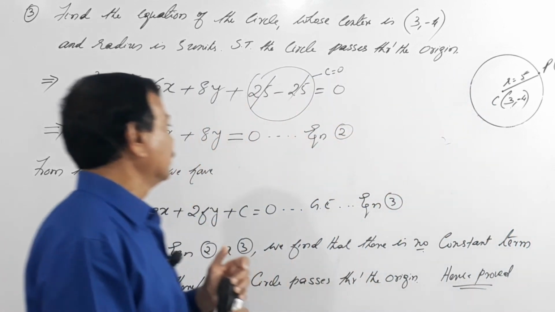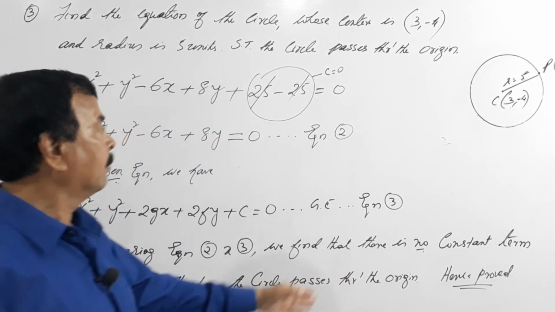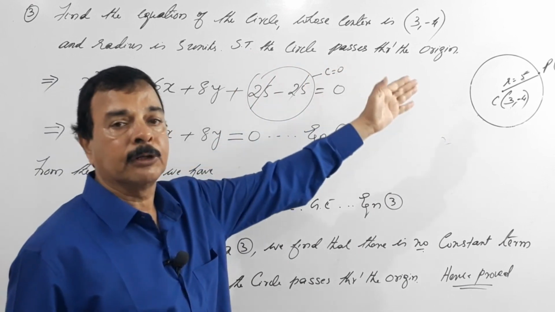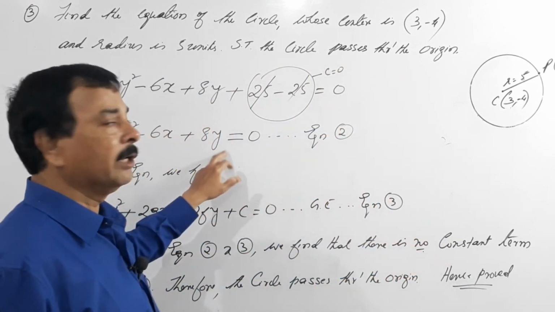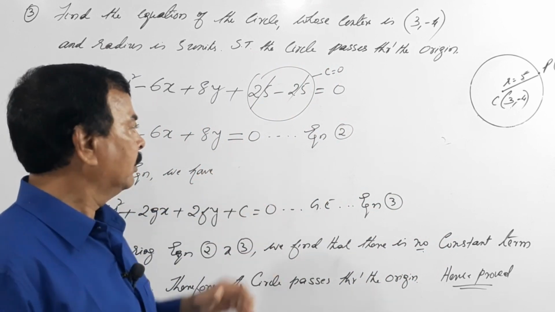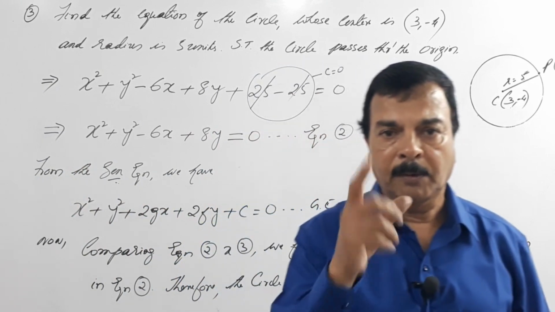So, you have understood. I have proved that therefore the circle passes through the origin. The circle passes through the origin only for the one condition: there is no constant term in this equation. So, hence proved. So, we will go for the next problem. I hope I made it very clear.